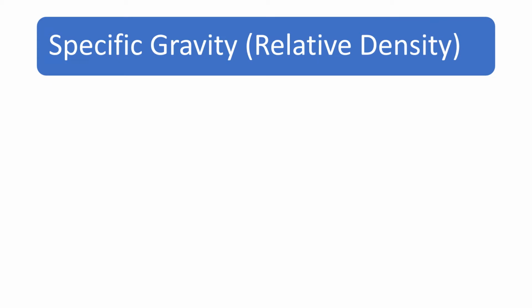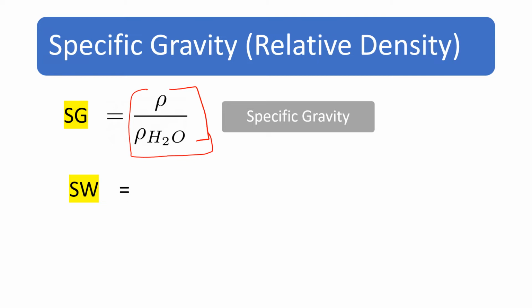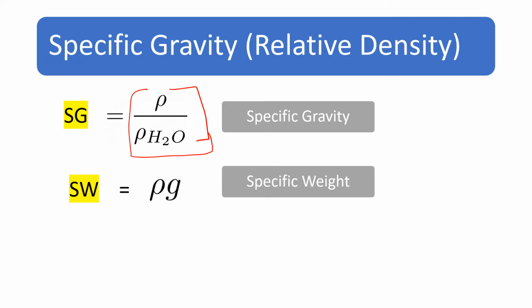So what is specific gravity or relative density? Here we are making a comparison with respect to the density of water. So specific gravity is defined as density of the fluid divided by density of water. That is called specific gravity. So what is specific weight? Specific weight is defined as density of the fluid into acceleration due to gravity. So that is specific weight.